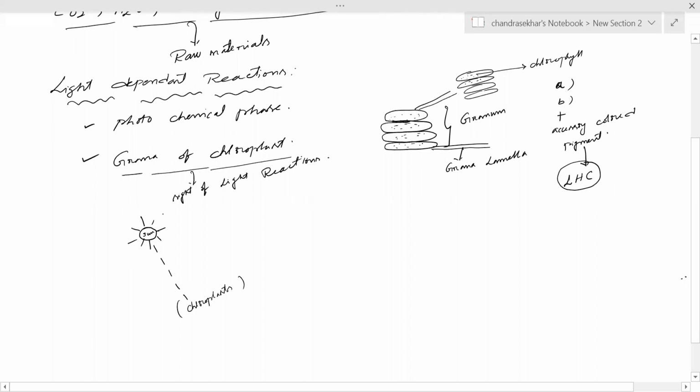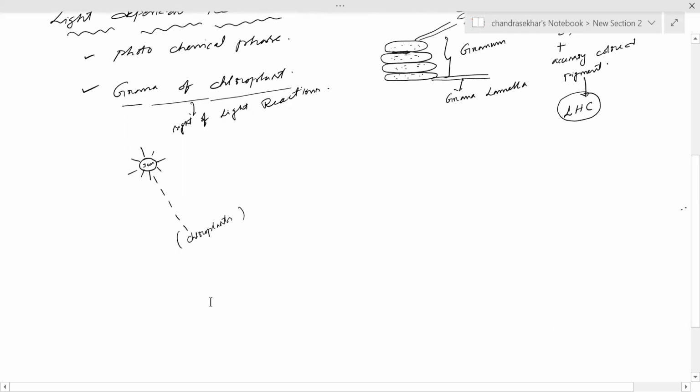When light illuminates the chloroplast, what happens? In the chloroplast, several color pigments are there, especially the green color pigment called chlorophyll. When light illuminates the chlorophyll, it turns into the excited state, meaning it is activated.